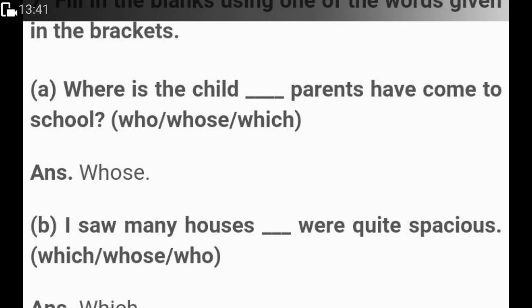We cannot say who. When we are talking about who, it's just one person. Now here there are parents, so there are many, so it would be whose. And which is where we are told to choose from them.